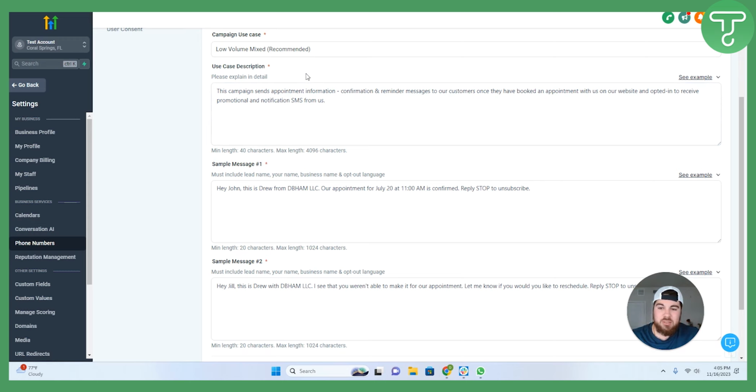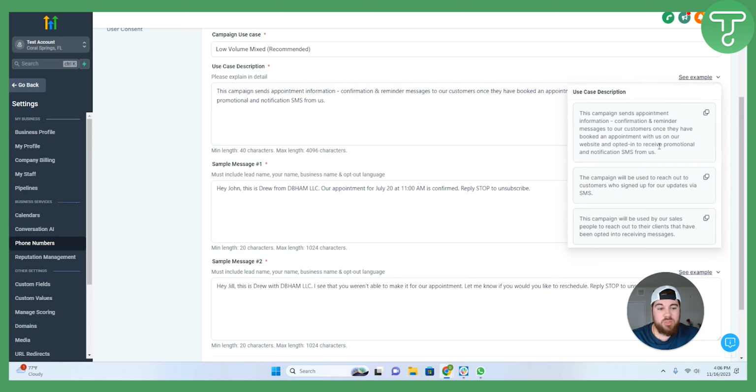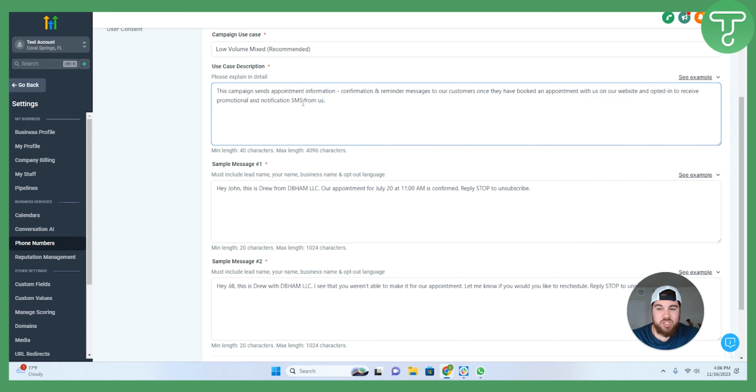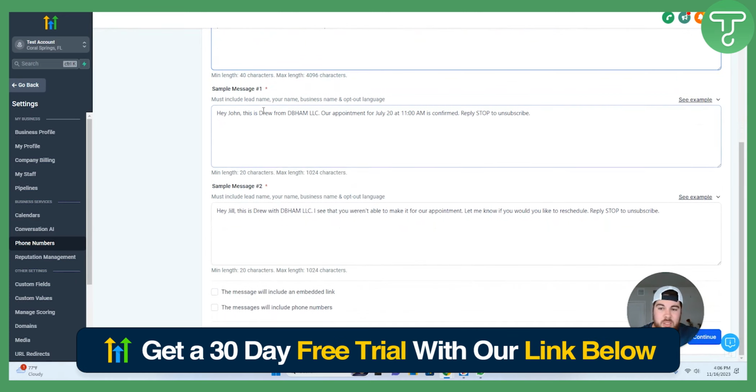Next up is the use case description, which is how are you sending messages and what information do they have within those messages. HighLevel gives us a few examples as to what the use case description might be. My recommendation is to copy and paste the top recommendation into the box here. That should suffice to be able to get through this process.